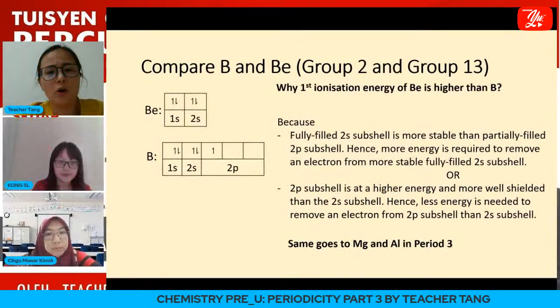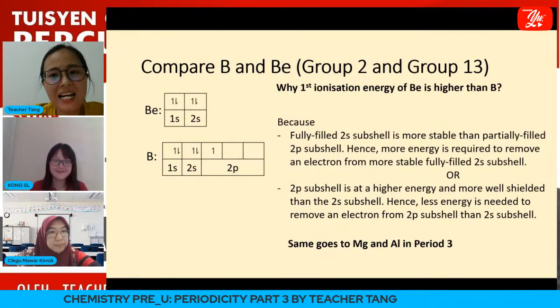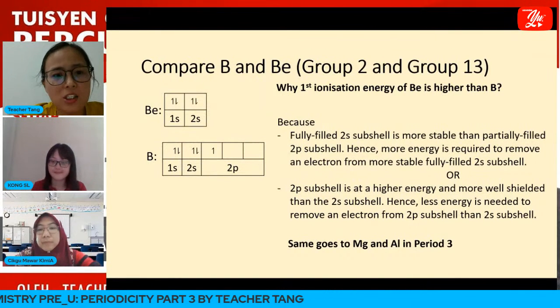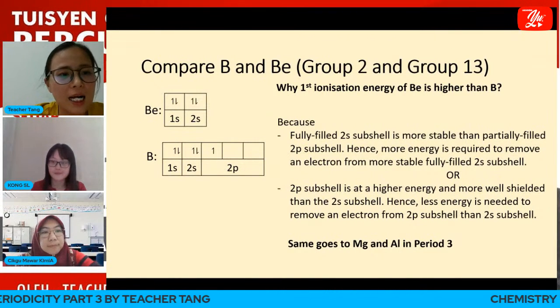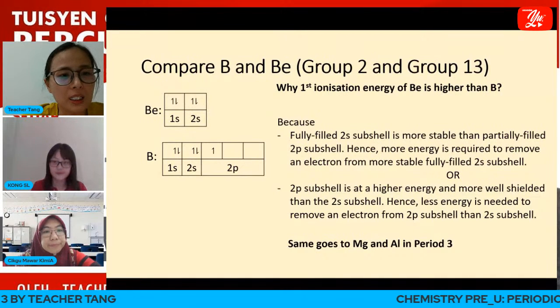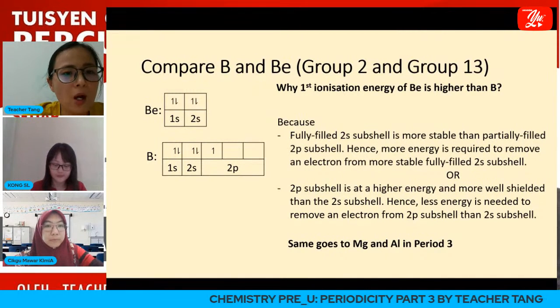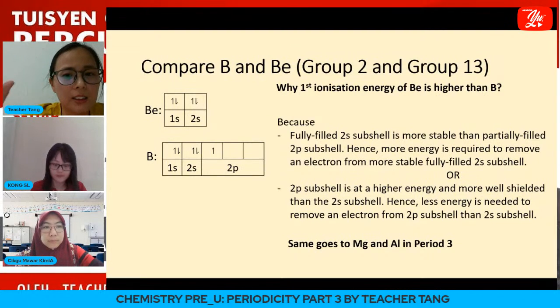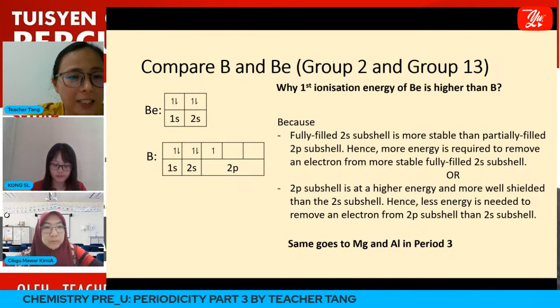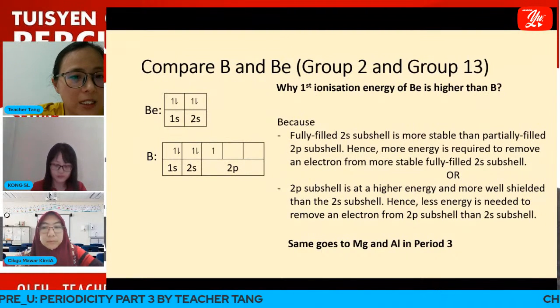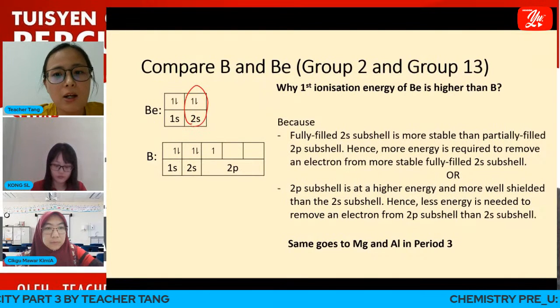Beryllium has a higher first ionization energy than boron because if we write out the electronic configuration for beryllium, we can see that the electrons fill the 2s orbital fully.